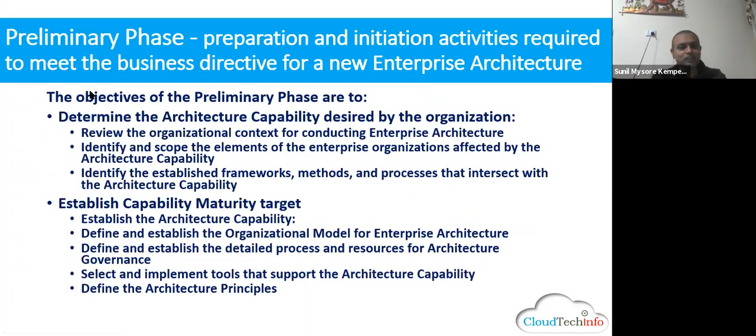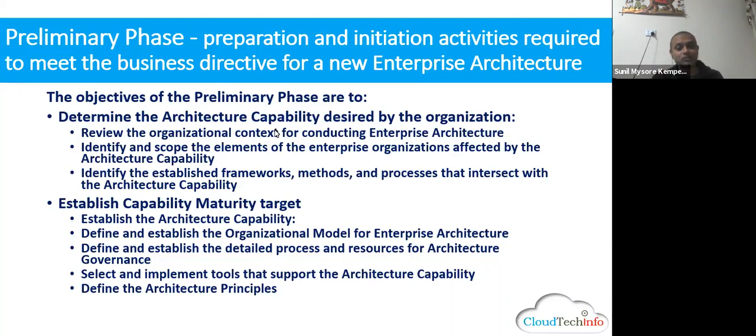So in the preliminary phase, what is the objective? Two things. First of all, you want to determine the architecture capability desired by the enterprise. Architecture capability means what kind of systems you need, what kind of architecture framework you're following, and what kind of organization structure you have. All this you must take a look at.